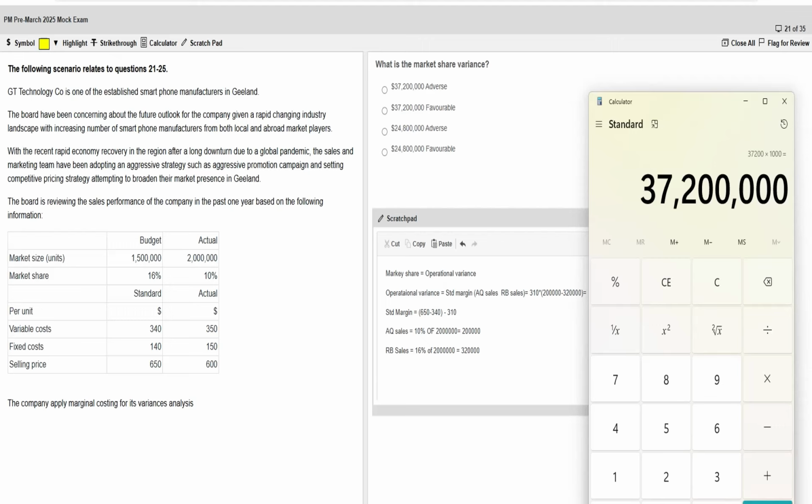So now you are confused about whether it is adverse or favorable, right?